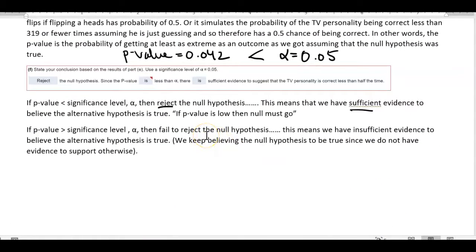Okay? A nice little mnemonic device that you can say is, if the p-value is low, then the null hypothesis must go. Okay? In other words, and also if the p-value is greater than the significance value right here, then we fail to reject the null hypothesis. This means that we have insufficient evidence to believe the alternative hypothesis is true. So we keep believing the null hypothesis to be true since we don't have any evidence to support otherwise. Okay? We don't have enough evidence if our p-value is greater than our significance level.